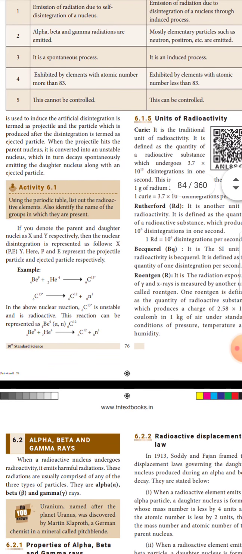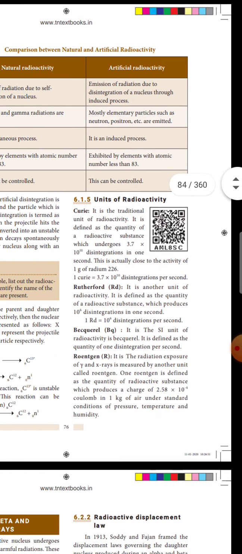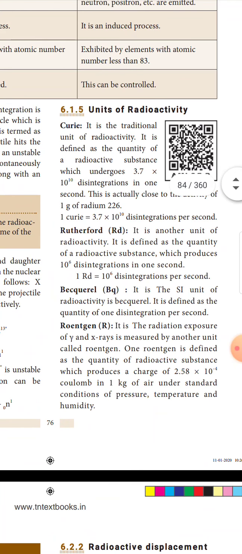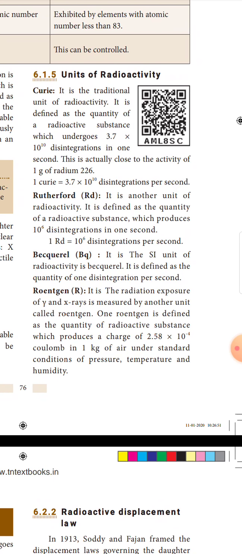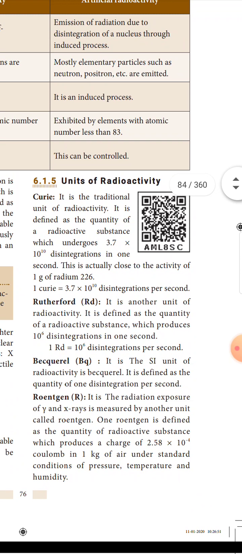So an activity is given. Activity is explained. Then units of radioactivity. Curie is a traditional unit of radioactivity. It is defined as a quantity of a radioactive substance which undergoes 3.7 into 10 power 10 disintegrations in 1 second. This is actually close to the activity of 1 gram of radium 226. 1 Curie is equal to 3.7 into 10 power 10 disintegrations per second.